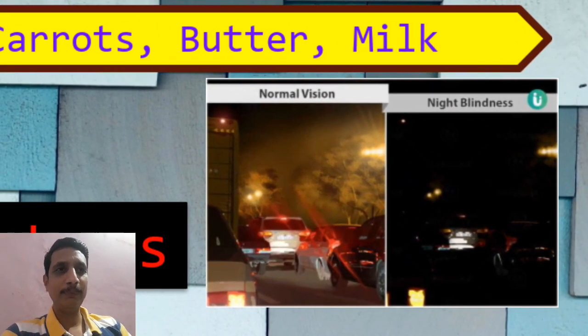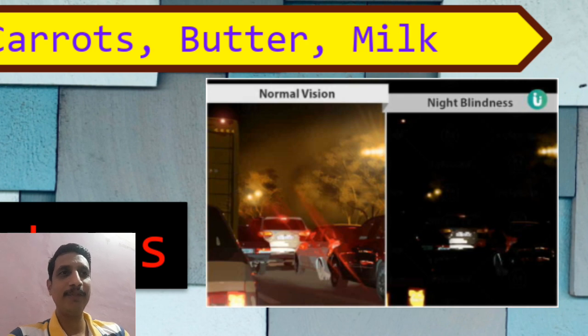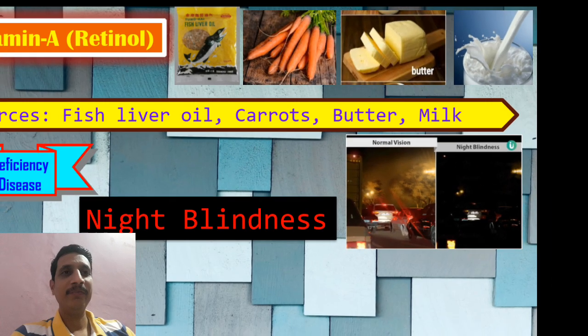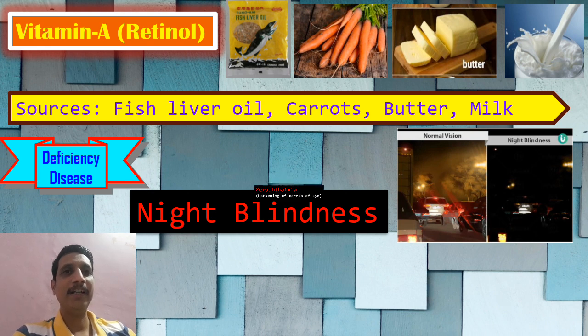So we have two diagrams. One is normal vision, another one is night blindness. The person who is suffering from night blindness can't see in the night. The first one is normal vision, so this is how normal people see. The person who is suffering from night blindness sees it like this. This is how it appears at night for normal persons, but for those with night blindness it appears like this. So this is a deficiency disease of vitamin A.